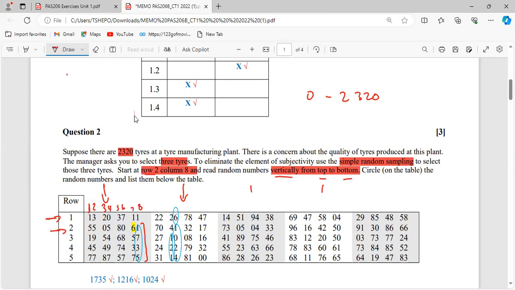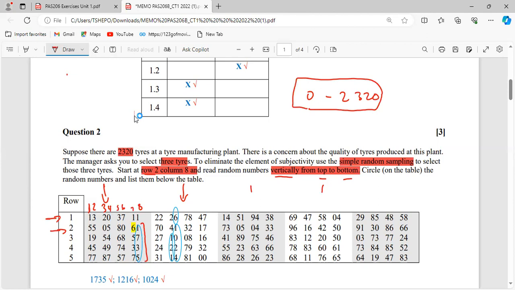Is this number greater than 2,320 or less than 2,320? It is less. So that means this will be the first number that we're going to consider, because it falls within this interval, between 0 and 2,320. We read from top to bottom, moving vertically downwards, so we have 1, 7, 3, 5. We take 4 numbers because our range is within this interval. So we're supposed to select only 4 numbers. This will be the first value that falls within that interval.